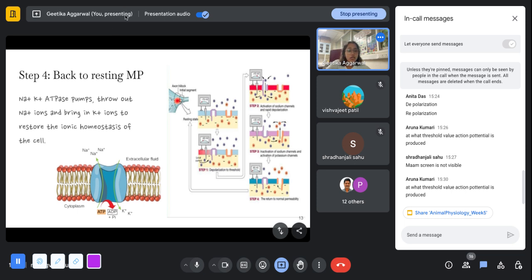Okay. At what threshold value is action potential produced? So mostly it's said to be minus 55 millivolts, but for different cells, the value can actually vary. But what I've read in most of the literature is that it's minus 55 millivolts. Okay.